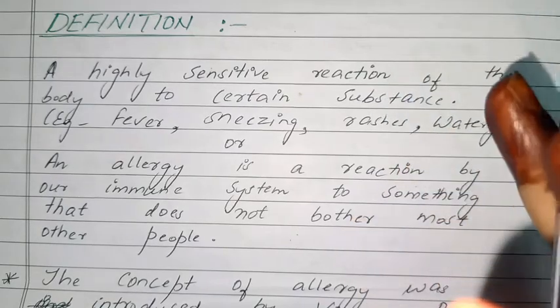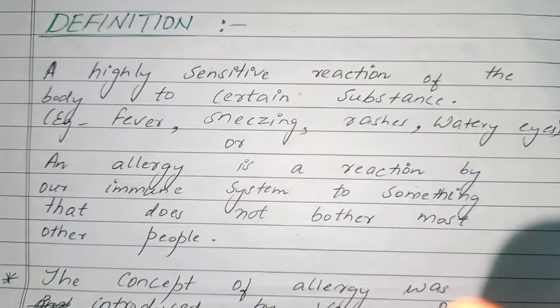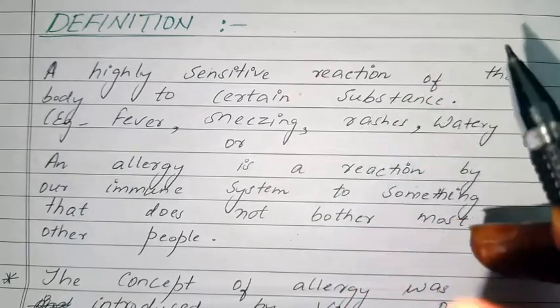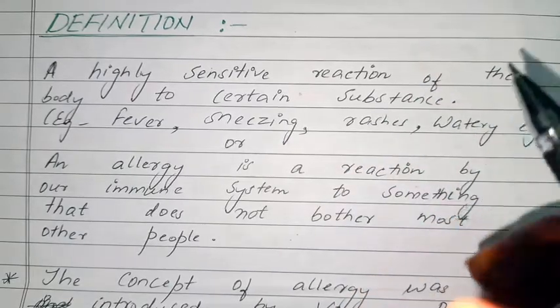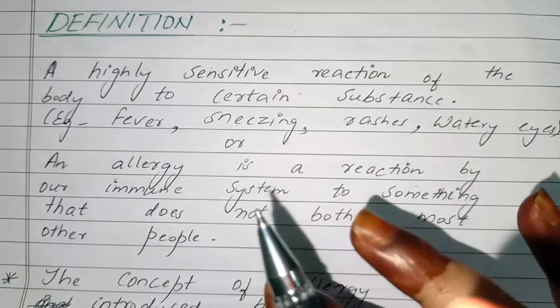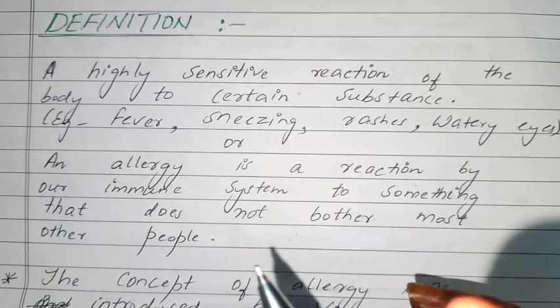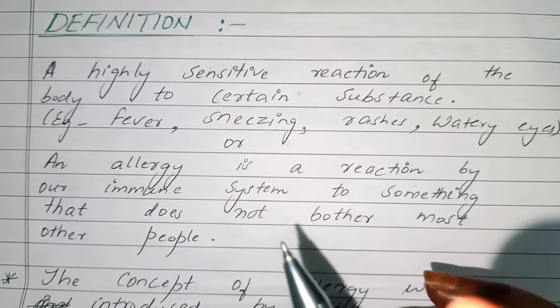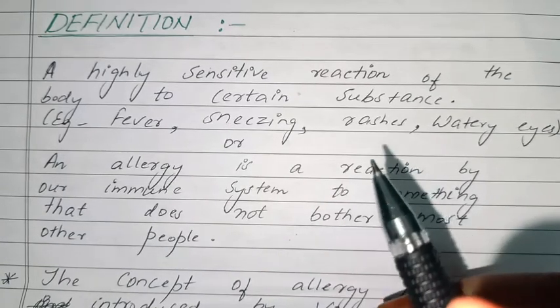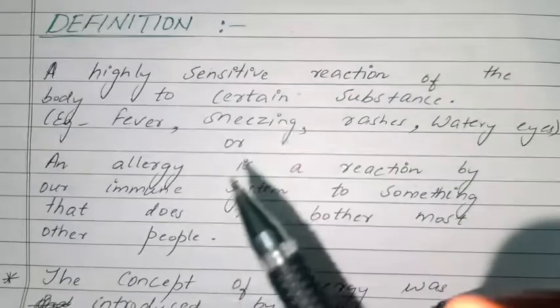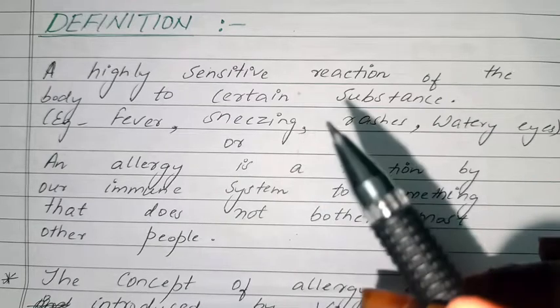And basically, what are the signs of allergy? People will start sneezing, they will develop red rashes in their body, watery eyes, fever, vomiting. These are some signs or symptoms of allergy. So this means that one food that causes allergy to one person doesn't mean it will cause allergy to other people also.